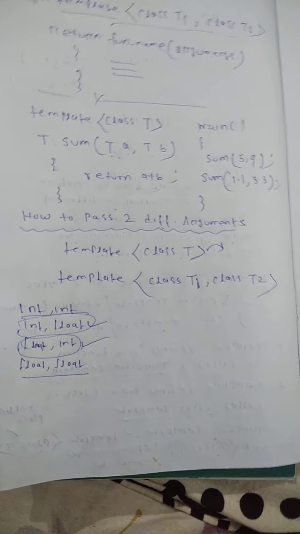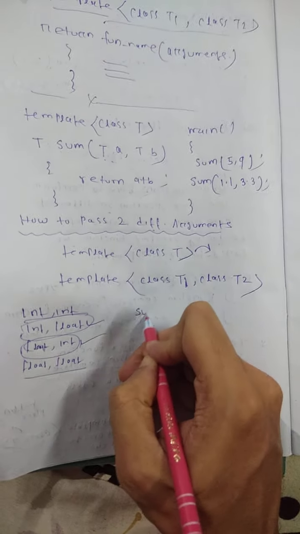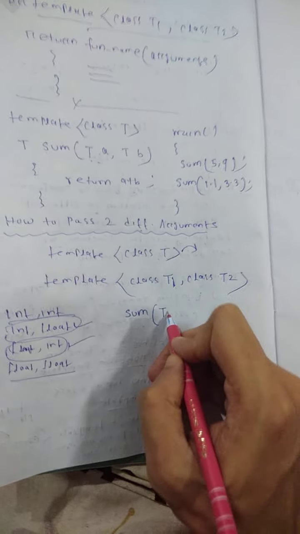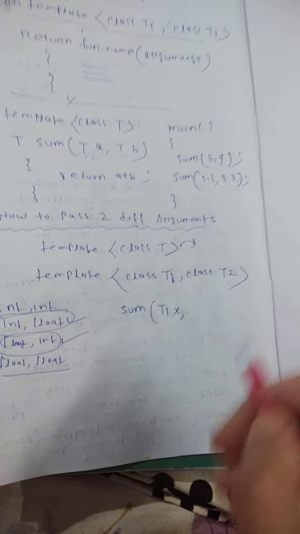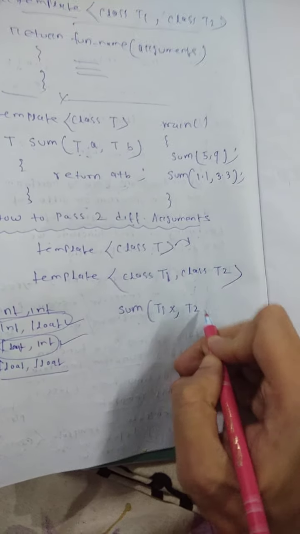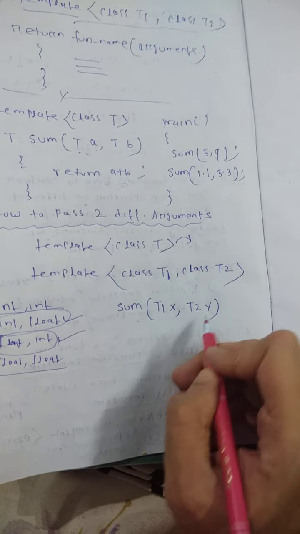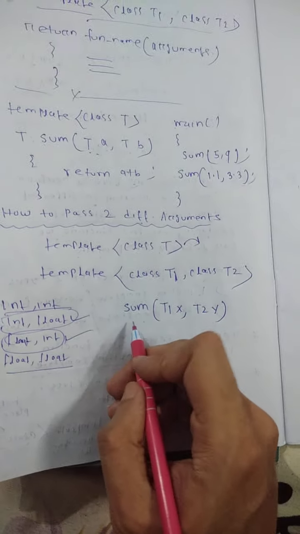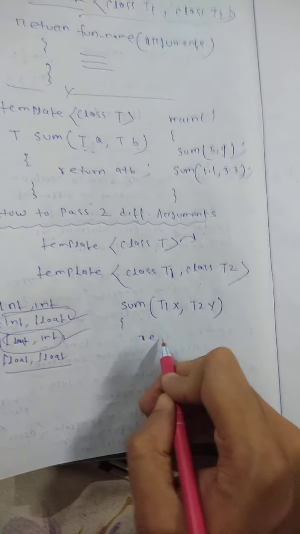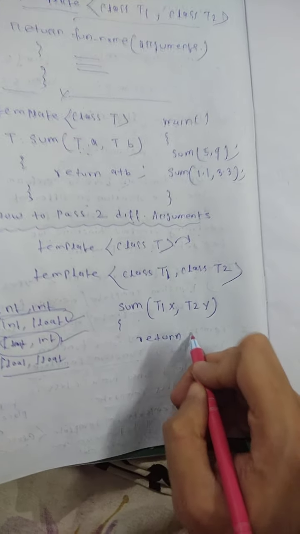Next, how to declare the body of the function. The body of the function is similar: sum, then T1 x, T2 y. So x is of type T1 and y is of type T2. It depends upon the user. Then it returns x plus y.